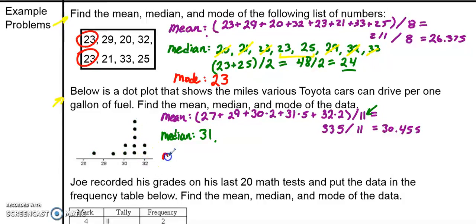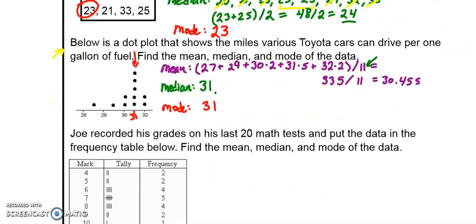Now the mode is probably the easiest thing to find using a dot plot, because since it's the most frequent or most common number, it's going to be the value here that has the most number of dots stacked on top. And if we look, there's 1, 2, 3, 4, 5 dots stacked above the 31. So our mode is going to be 31.